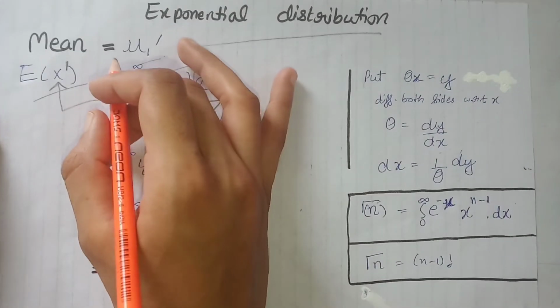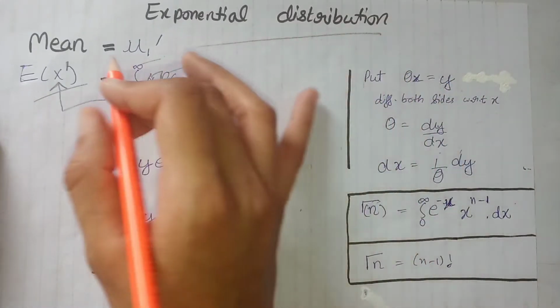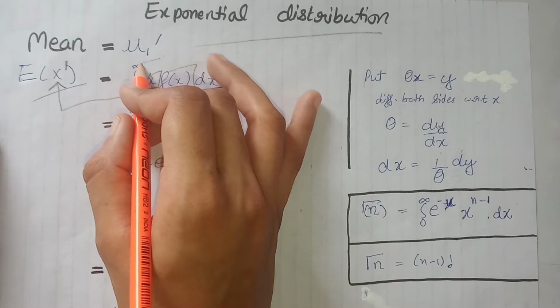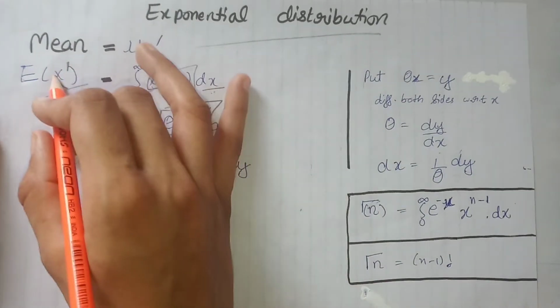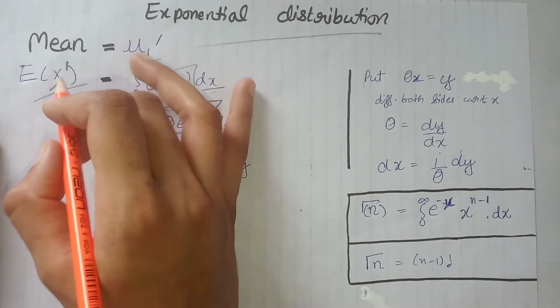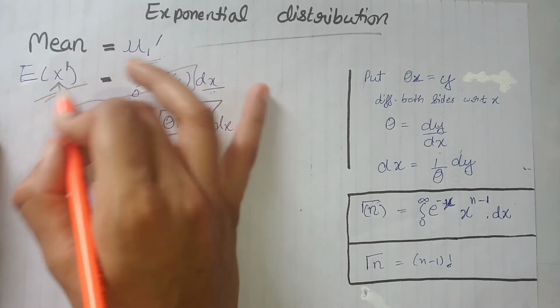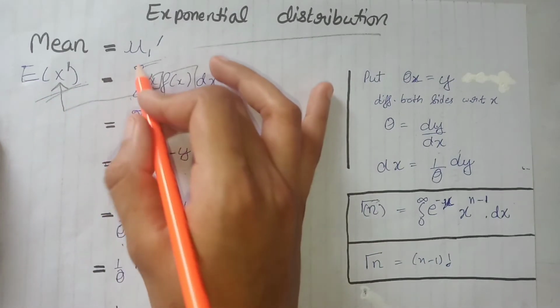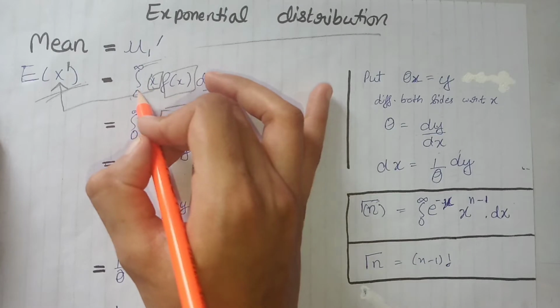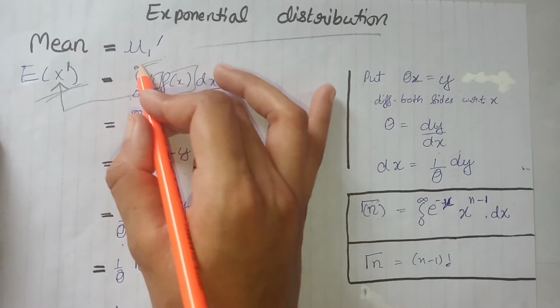Now we will calculate the mean of our exponential distribution, which is equal to the first moment about origin, that is mu1 dash, which is equal to the expectation of x raised to power 1. According to the definition of the expectation, it is equal to the integration over all values of x in the exponential distribution, or x takes values from 0 to infinity.